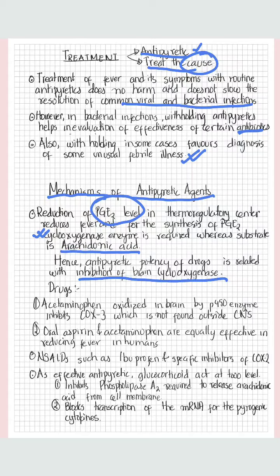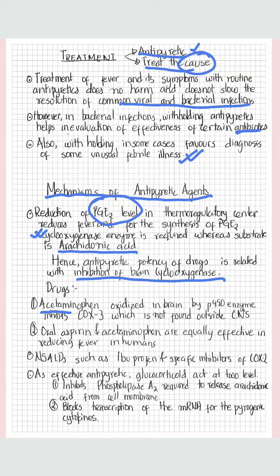Certain drugs, such as acetaminophen, are actually weak in the periphery, but can enter the CNS, get oxidized by the P450 enzyme and finally inhibit COX-3. COX-3 is only found inside the CNS. Oral aspirin and acetaminophen are equally effective in reducing fever in humans. NSAIDs such as ibuprofen and specific inhibitors of COX-2 also help in preventing fever.